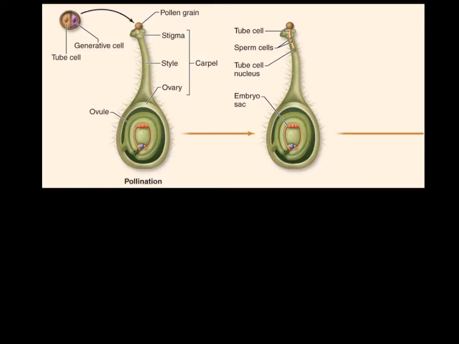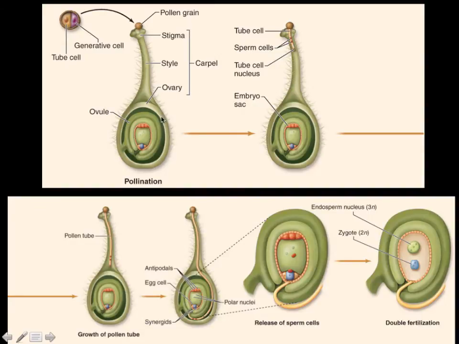So the pollen grain is going to land on the stigma. There's going to be the growth of the pollen tube down through the style. And you can see here in the pollen tube are these 2 sperm cells that were produced by the generative cell. And so now over time the pollen tube grows further and further down through the stigma, around the ovary, up through this opening here called the micropyle. And at that point the 2 sperm cells will be released into the embryo sac.